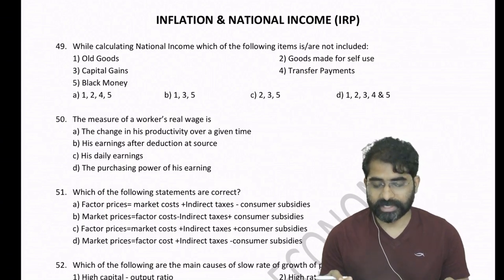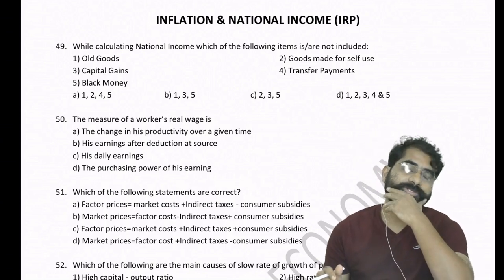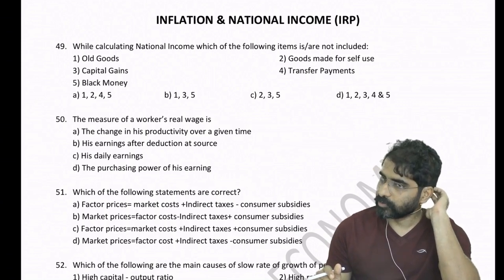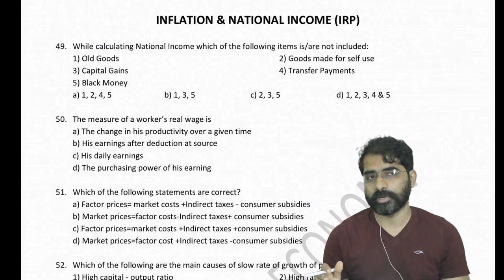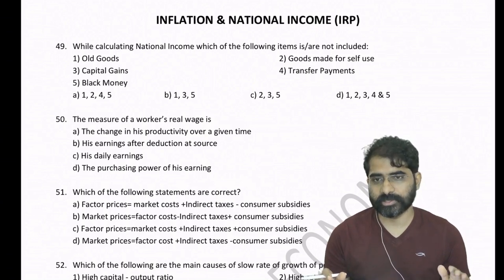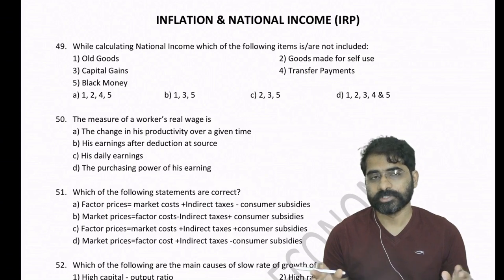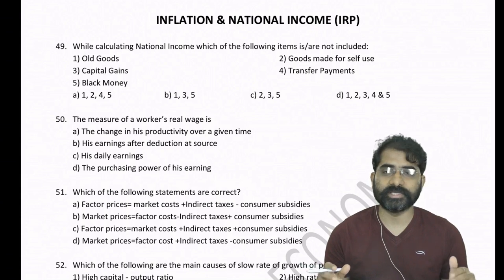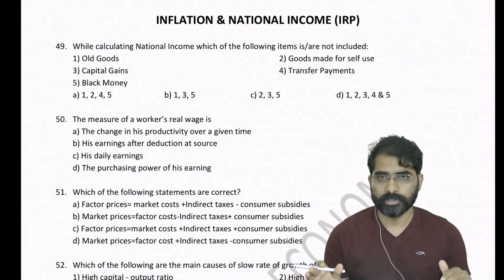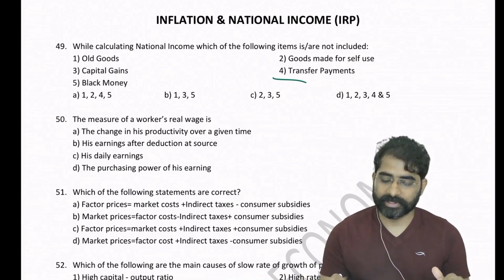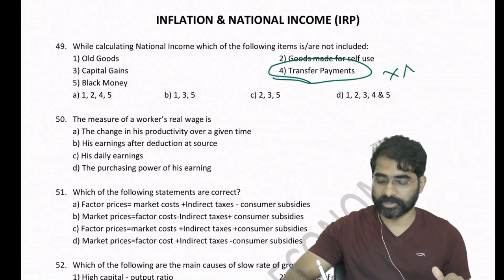In the national income calculation, when the farmer is producing wheat for his own consumption, it will actually be included if you are using the product method. But here, go ahead based on the options. First of all, understand that old goods will not be included. Suppose there's a Maruti 800 car which I purchased in 2002; it is already included in that year's GDP, so it will not be included in the present GDP. Capital gains will not be included. Similarly, transfer payments are not part of national income because they are only transfers.